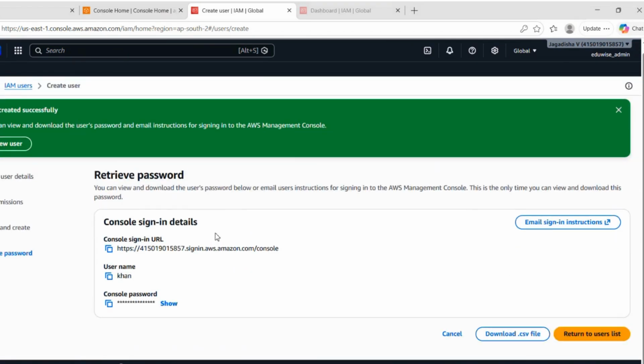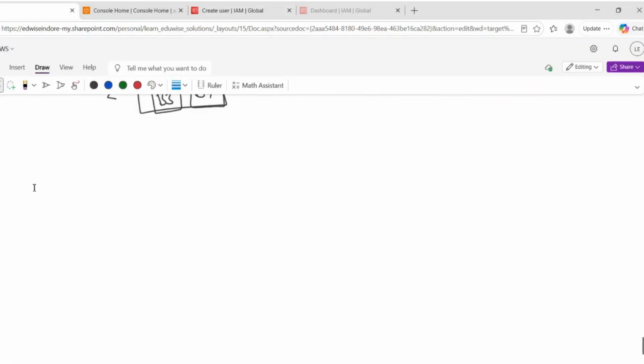See, now here you will get a console URL, username and password. So for the time being, I'll copy all this and paste it into this notepad. This is our console URL.